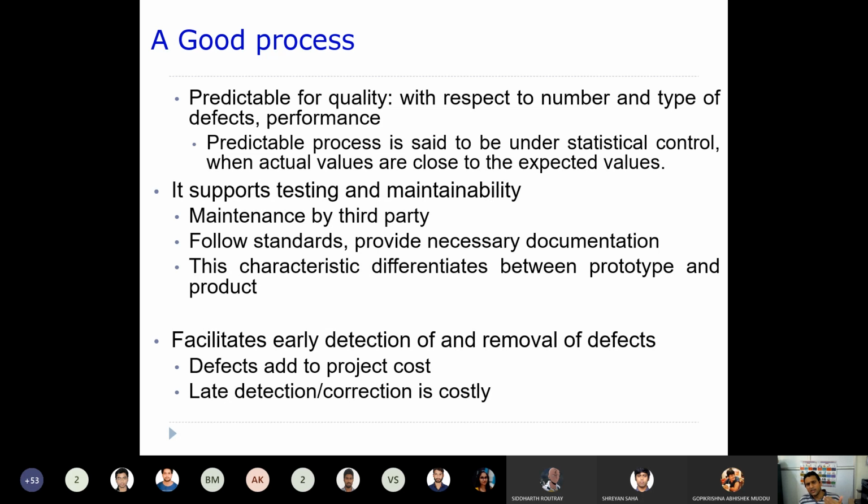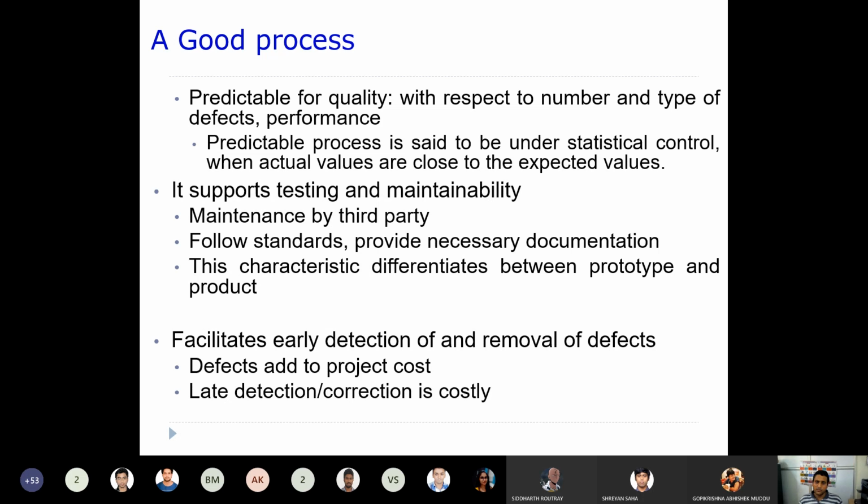So usually when you are saying that it supports testing and maintainability, that means it should work like a prototype. Okay, so that is what is really required to be supported by a good process. Okay, so you should always be able to maintain that particular software, and test that particular software in different iterations.